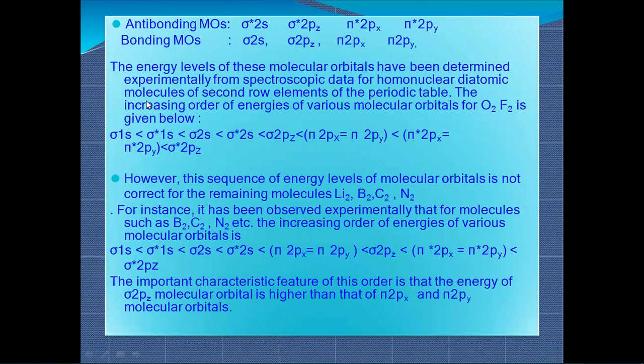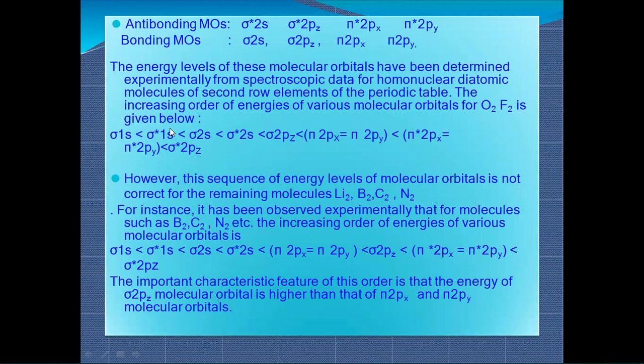So where we have a homonuclear diatomic molecule, for example H2, O2, there is no difference in the energies. Both the nuclei exert the same force. Both of them have the same number of electrons, so they can combine with each other easily. If you fill the electrons in increasing order, how will you fill? The same electronic configuration, but we have added one more type of molecular orbital, that is anti-bonding. So sigma 1s, after that sigma star 1s, both bonding and anti-bonding are there.